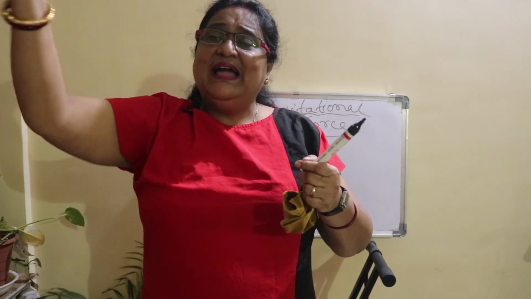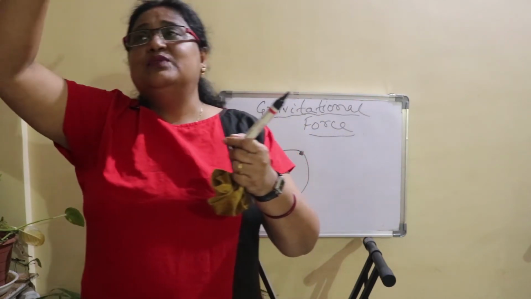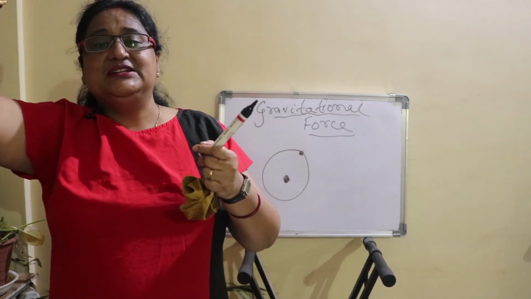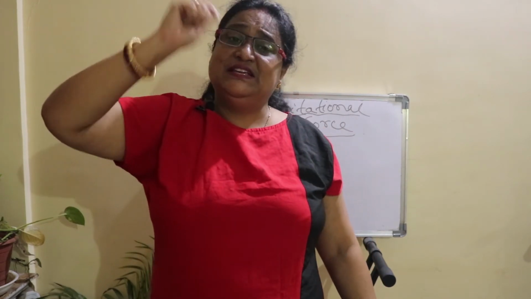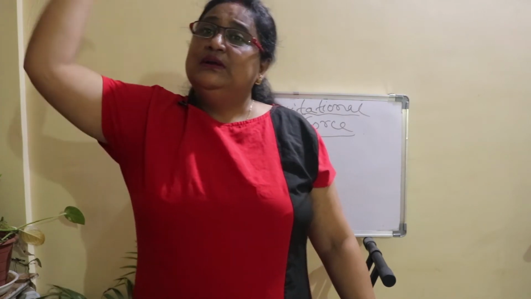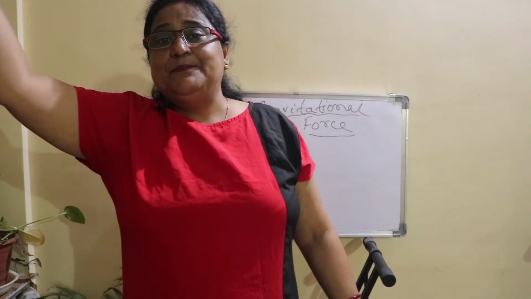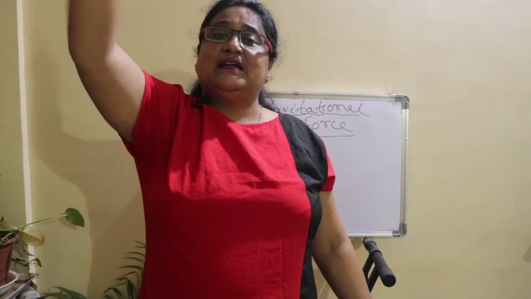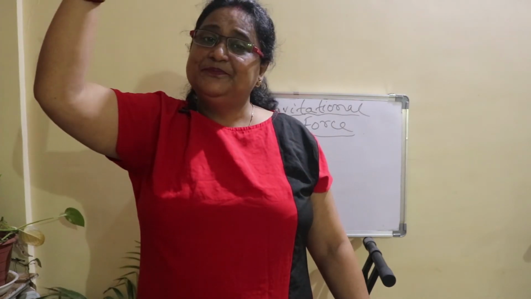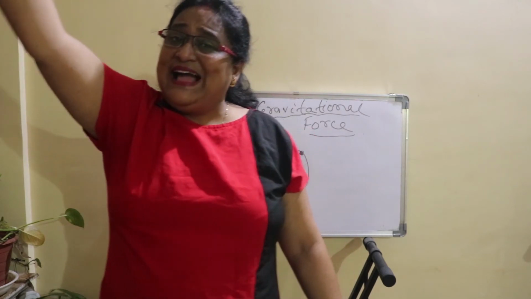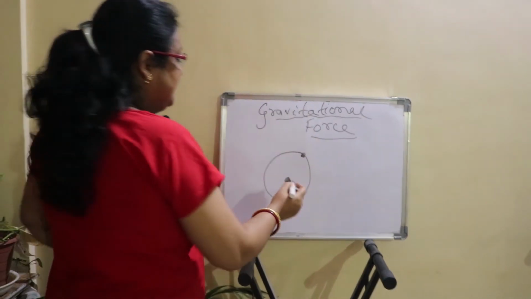So why was the stone in a circular motion as long as it was connected to your hand? That means there must be some force exerted by you on the object, which is making it rotate in a circular motion, isn't it? So that force is known as centripetal force.